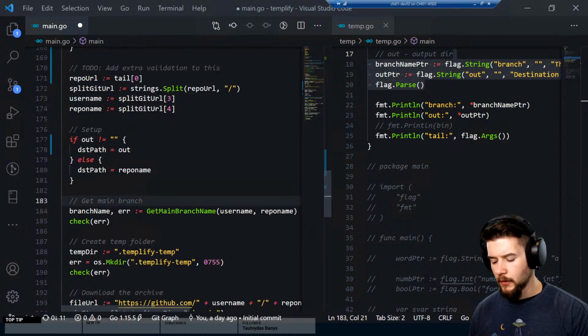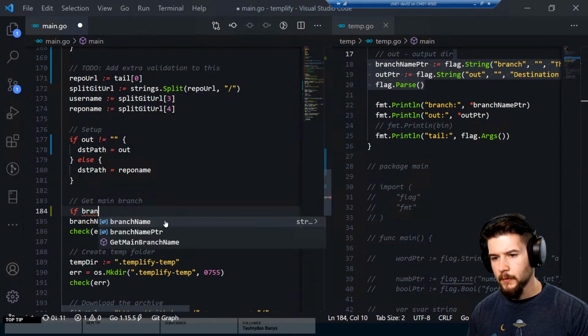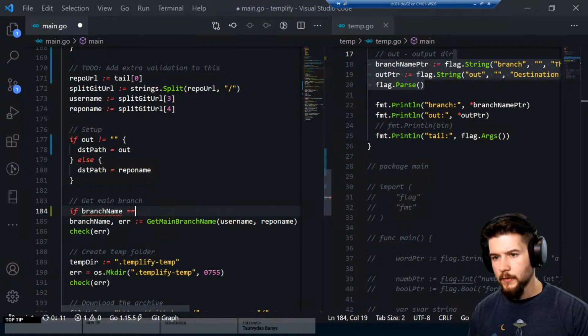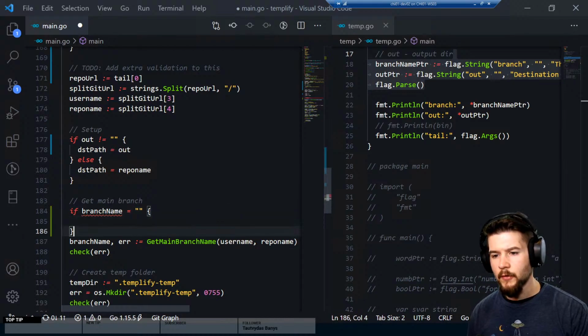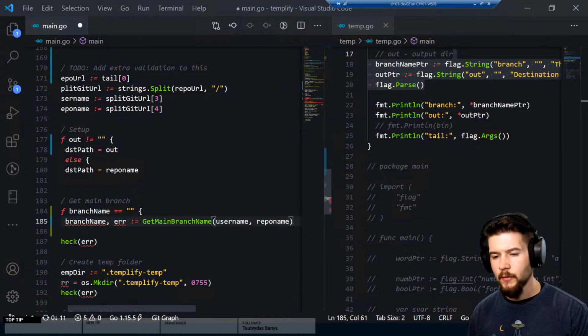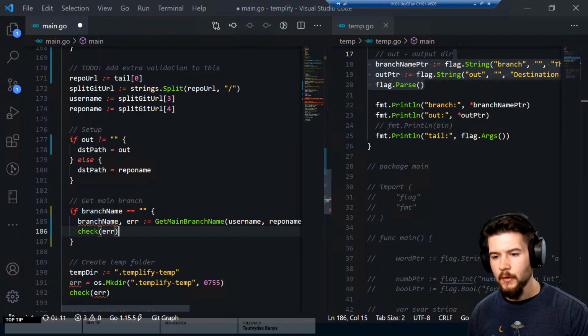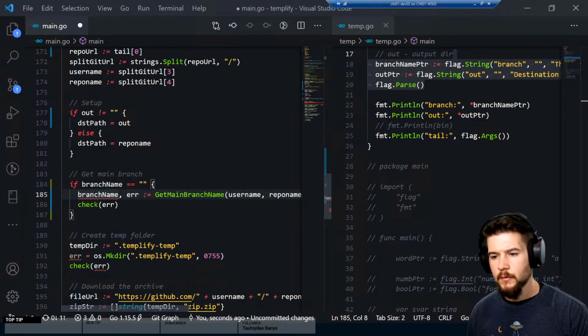And now here we can do if branch name is not equal to 0, that guy, then, actually I lied. I don't think we need to do that. We could just say if branch name is double equal to an empty string, then we can do that. And then we'll pass this in here. Branch name declared but not used in compiler. It is.